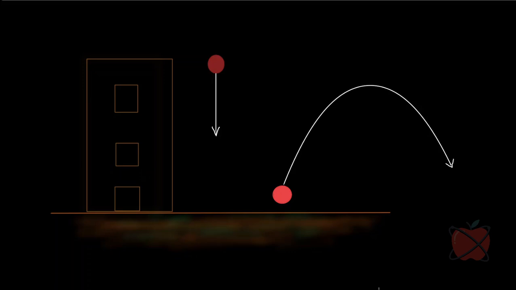Have you ever wondered why a body which is dropped from some height will fall vertically downward until it hits the Earth's surface or the ground? You can see in this diagram we have a building, and this ball is being dropped from the top of the building. So what happened to this ball? It will fall vertically down until it reaches the ground.